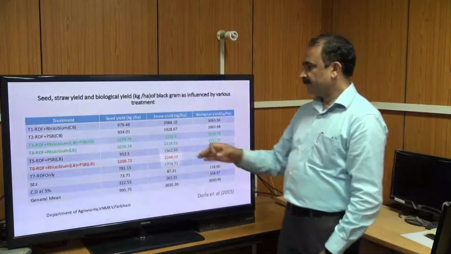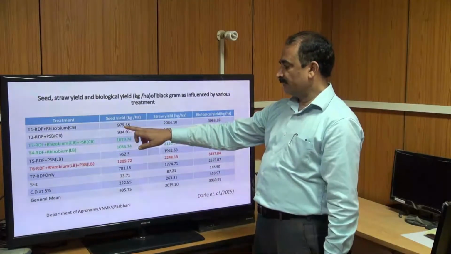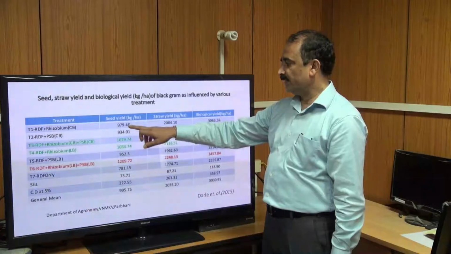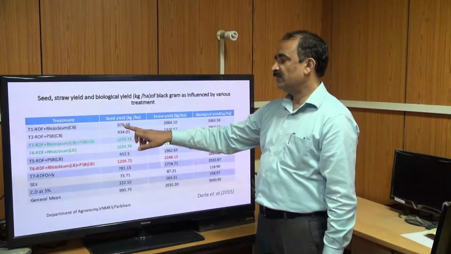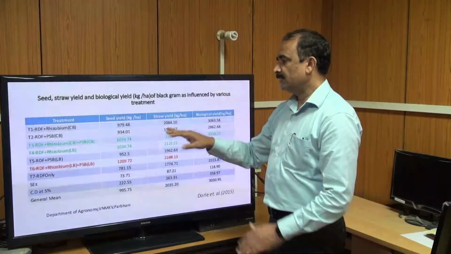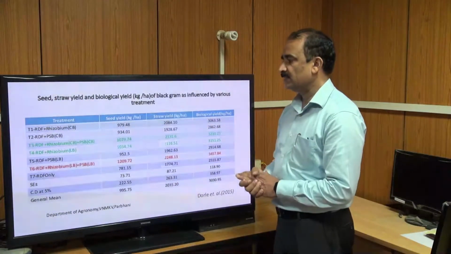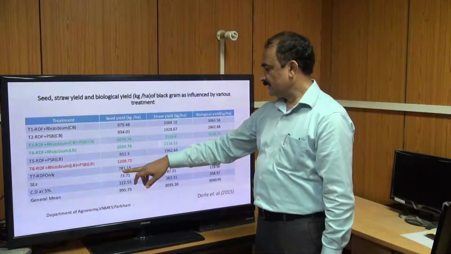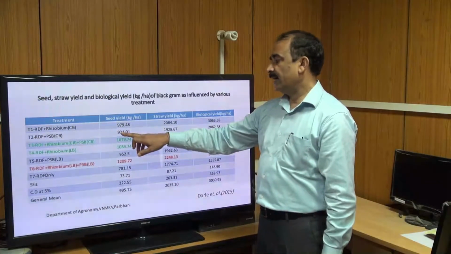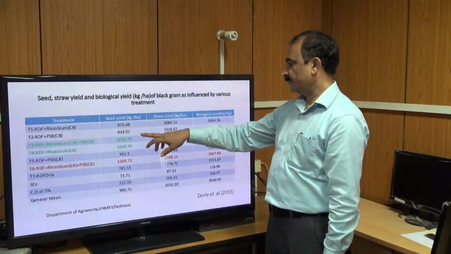But in case of the recommended dose of fertilizer plus Rhizobium, it increased from 7.8 to 9.7. When we apply the recommended dose of fertilizer plus phosphate solubilizing bacteria, it increased from 781 to 934 kg per hectare.